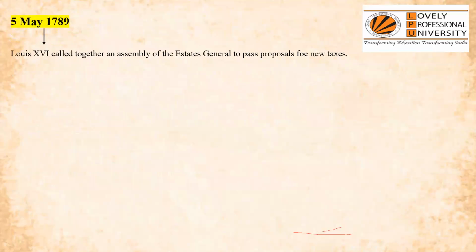Now, the meeting was conducted on 5 May 1789. Now, Louis XVI called together an assembly of the Estates General to pass the proposal for new tax.